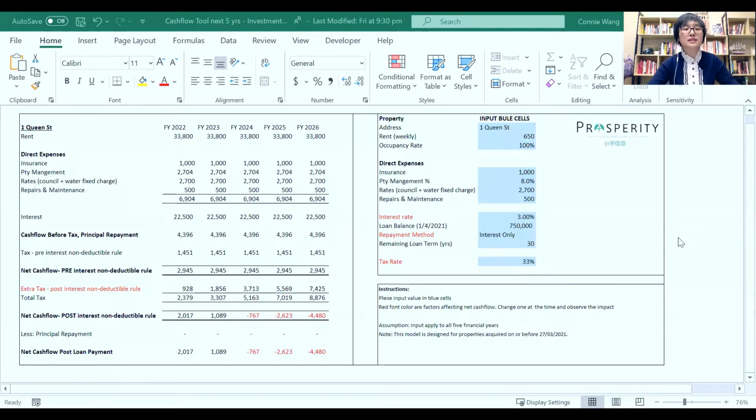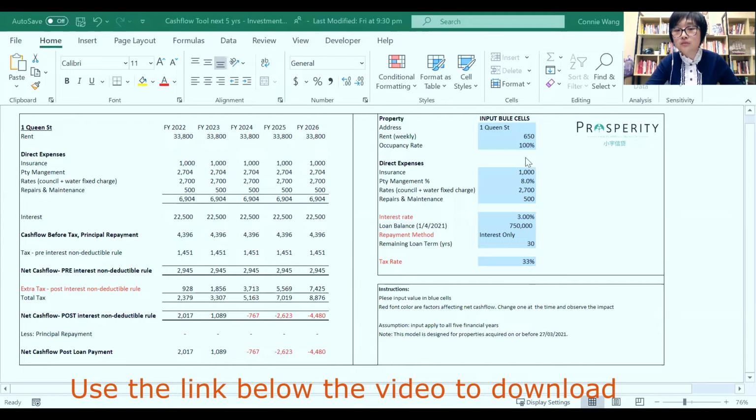So let's have a look at what that tool looks like. It's really a simple Excel spreadsheet. All you need to do is input values in those blue cells, okay? And then you will notice the changes on the left-hand side.